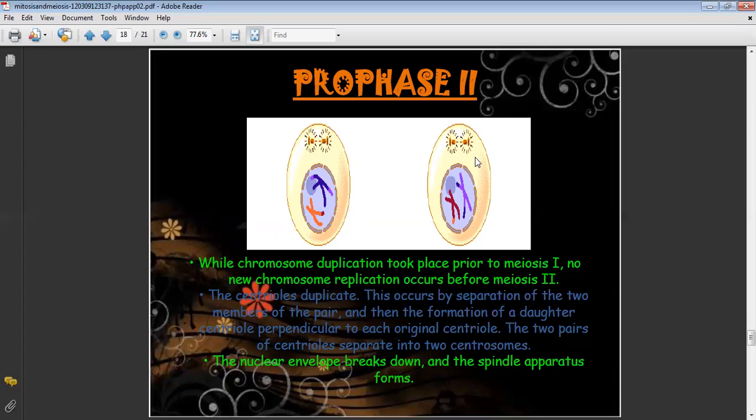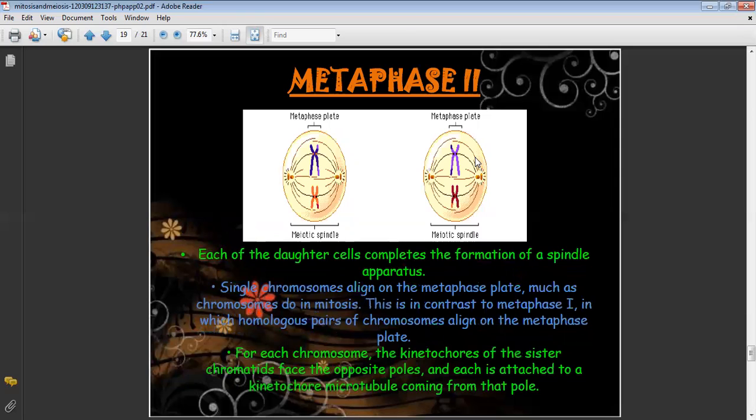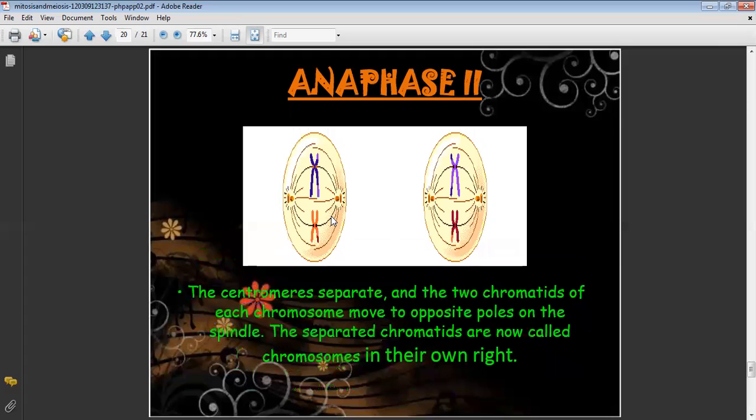So after meiosis 1, the meiosis 2 is similar to mitosis. Then after prophase we have the metaphase 2. Now you can see the meiotic spindle is there, it has separated, the metaphase plate has been formed, and the chromosomes have arranged themselves along this plate. Now each is attached to the microtubule that is coming from that pole.